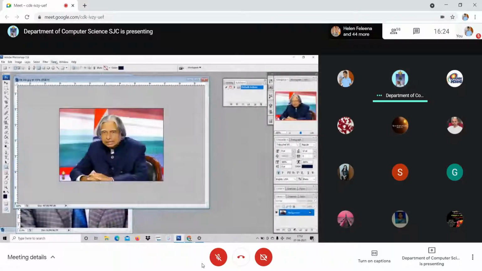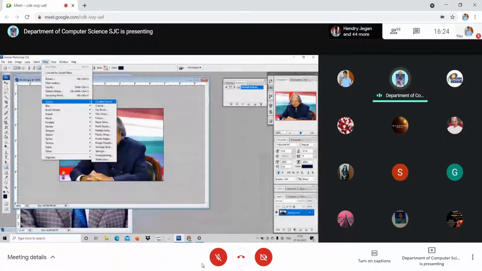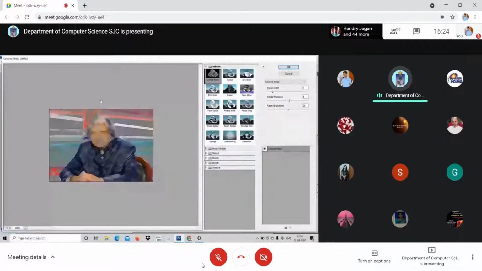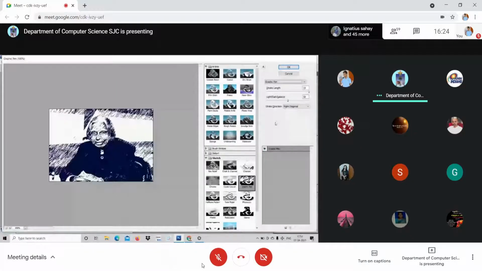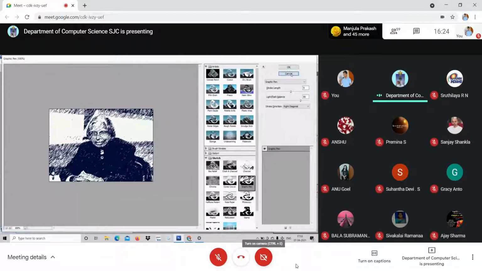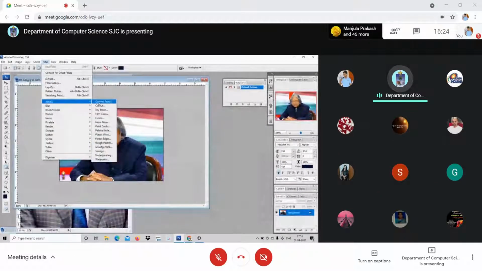Okay, right. I go here, artistic, colored pencil. And from here, I just take anything, and see graphic pen. I have taken graphic pen. Look at here. I can reduce the stroke length, as if you have painted on your own with pencil strokes. So all these are feasible here under artistic. Click on colored pencil, you will get all these things. And you also have other options.